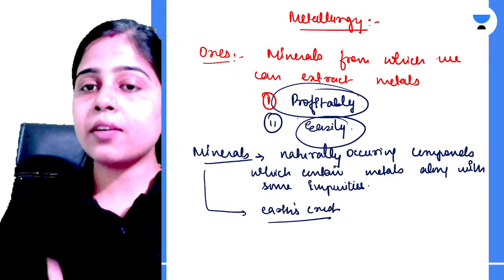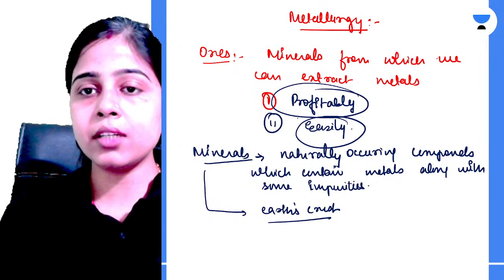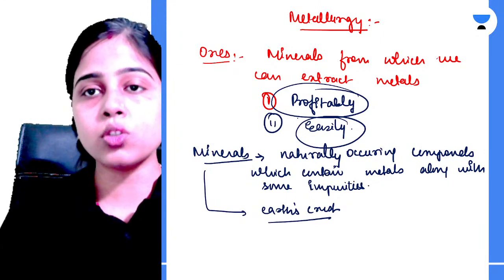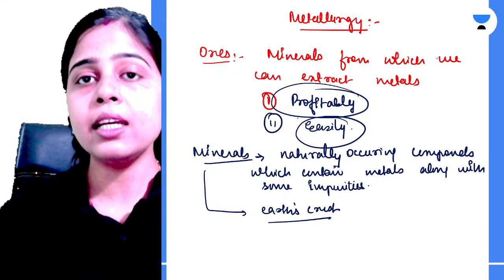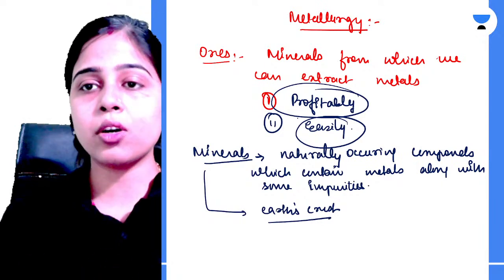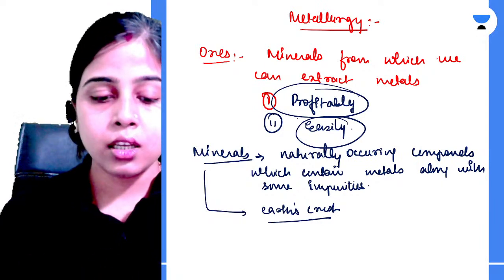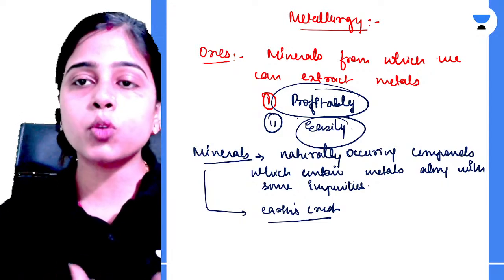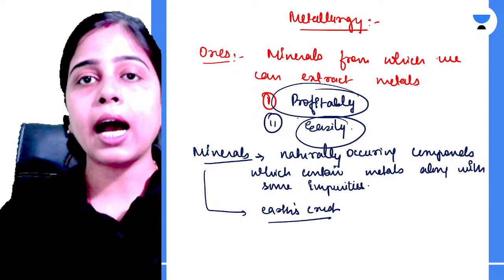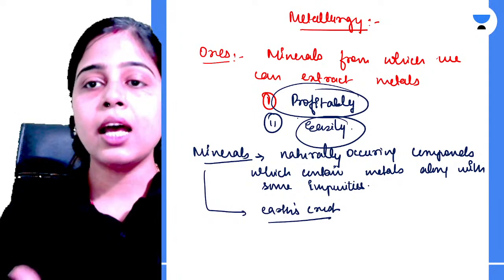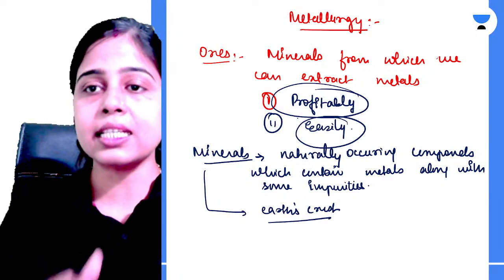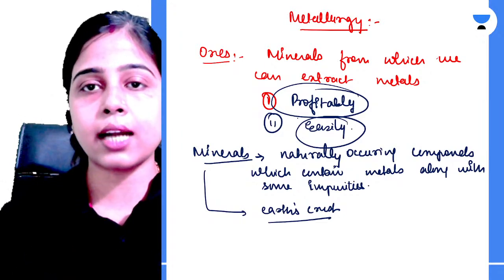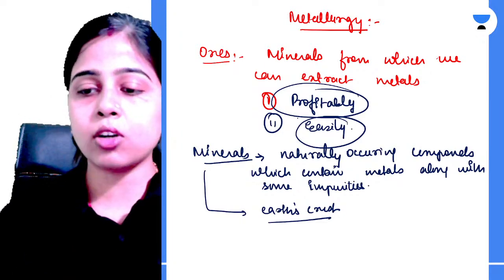So can we extract metals from every mineral? No, the answer is no. We can extract metals from those ores which contain a very high concentration of a particular metal, and that metal can be extracted easily and profitably from it. So minerals from which metals can be extracted cheaply and easily are called ores.